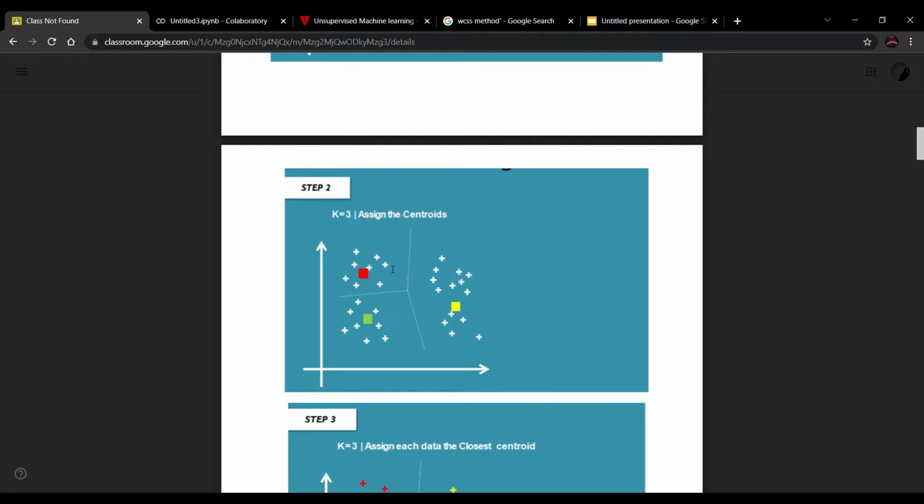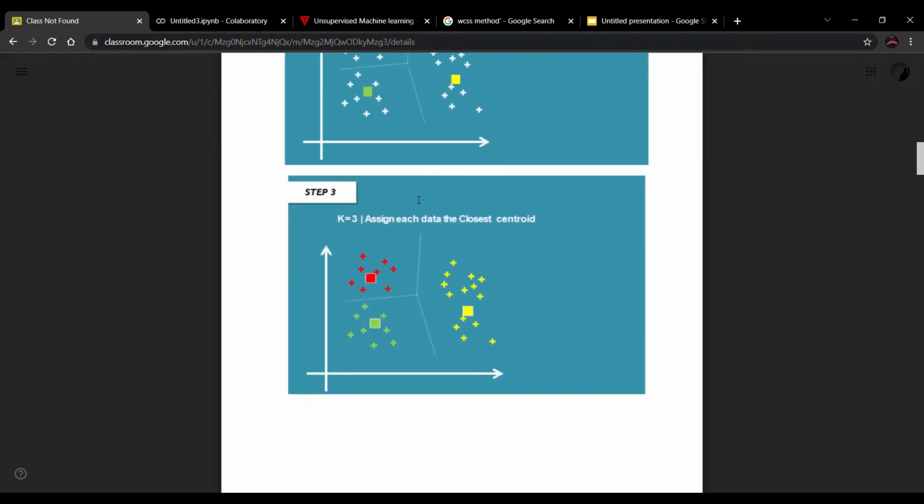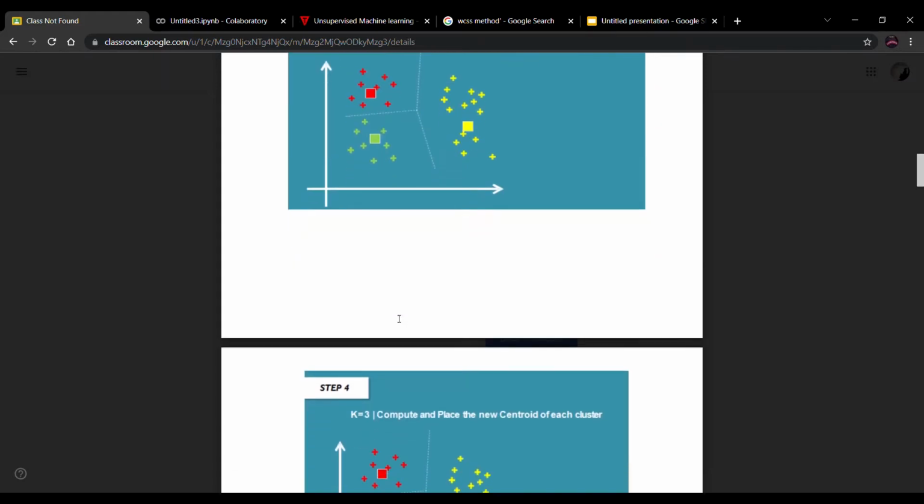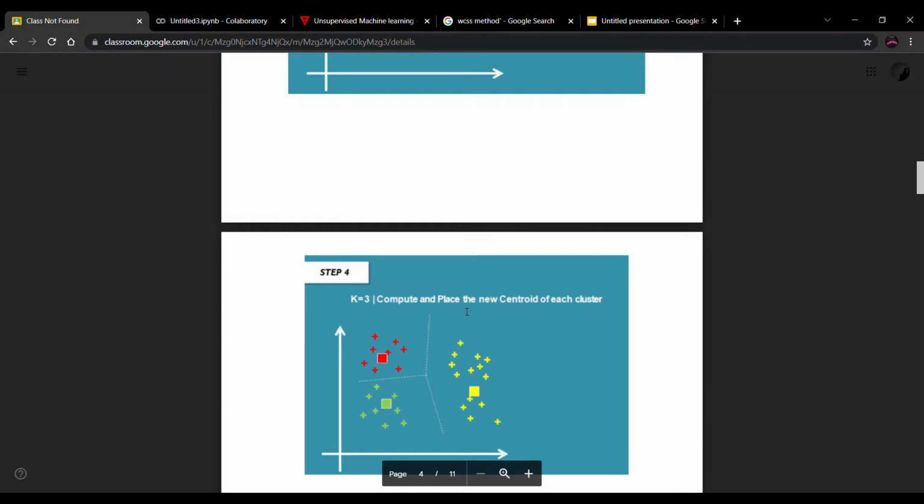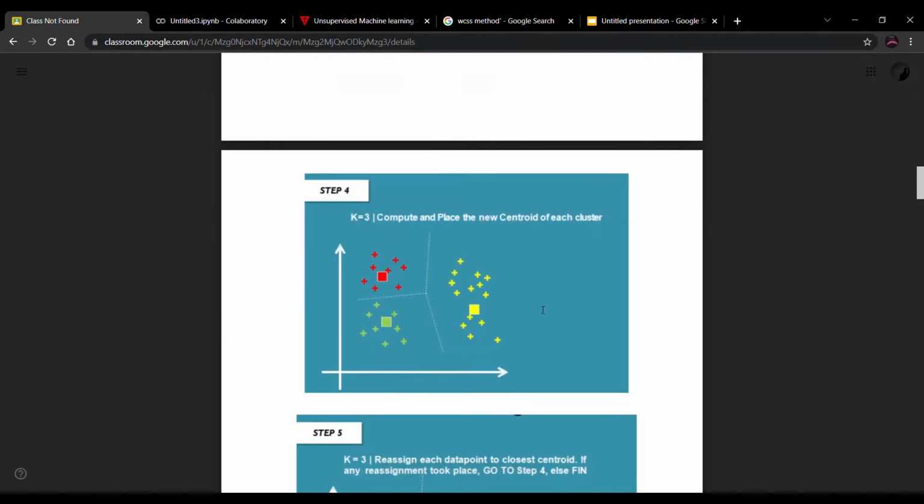After the second step we move to the next step, where we assign each data point to the closest centroid. Here we have data points, and from the data set we assign each to its closest centroid. In the next step, we compute and place a new centroid for each cluster. Again we calculate the centroid for each cluster and reassign that new centroid to each cluster.